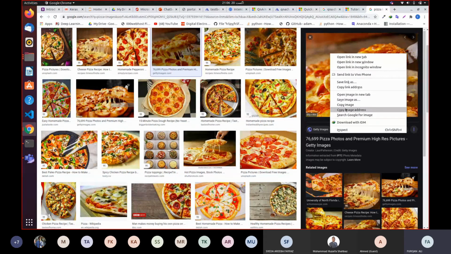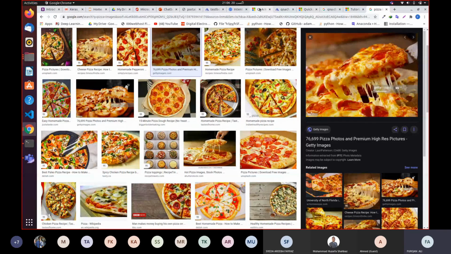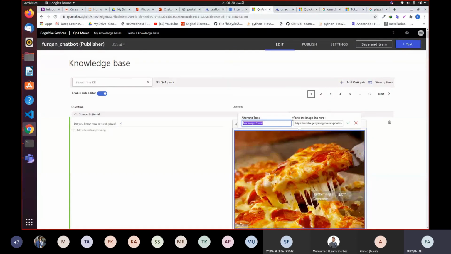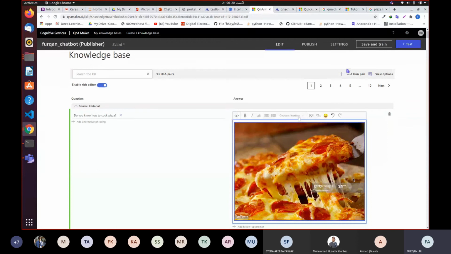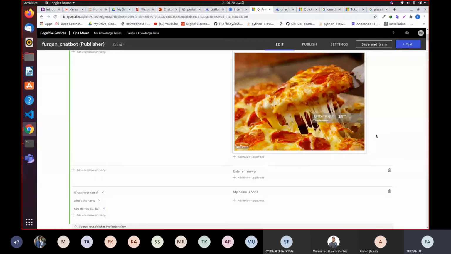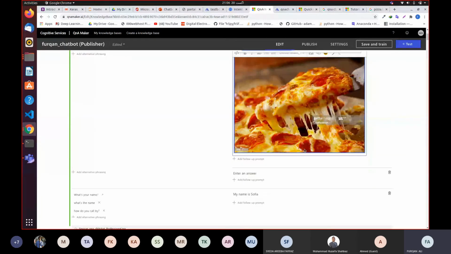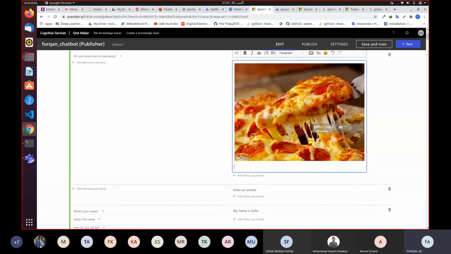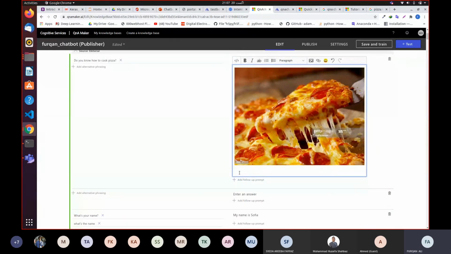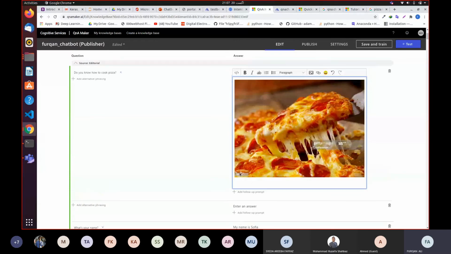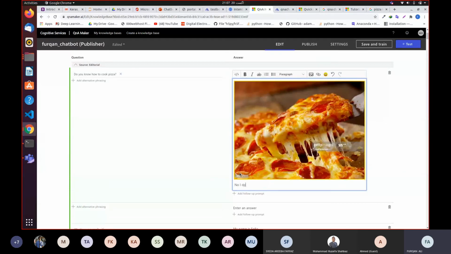So where were we? We were just copying the image address. We copied the image address. We went back to Q&A maker, and we pasted it over here, no image found, and we just click OK. And now we're going to click on the side of this image, and we're going to press enter. Press enter two times, and you will see the cursor over here. You can write, do you know how to cook pizza? You can simply write, no, I don't know. I don't want to tell you. I don't know how to cook pizza.